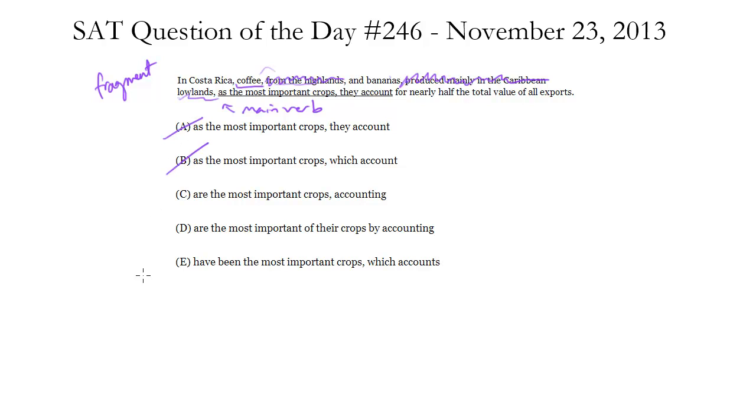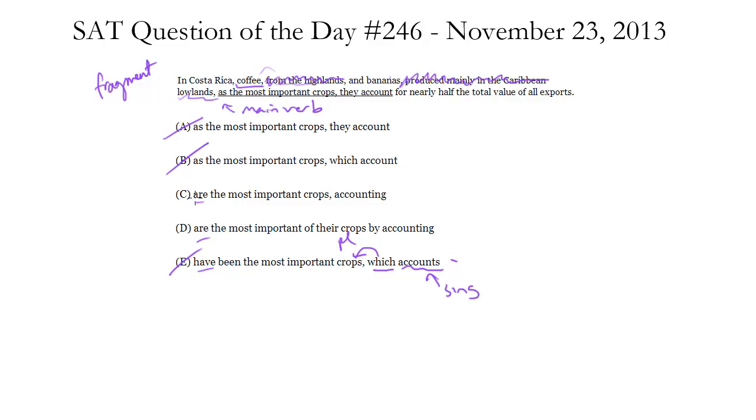So notice A and B both make the same error, so we can get rid of those. C, D, and E all have a main verb, are, and have. Let's check out the have. Coffee and bananas have been the most important crops, which accounts for nearly half the total value. Now notice which is got to refer to the crops. And notice that can't be because this is singular and crops is plural. And it also doesn't make sense to say that it's the crops that account for nearly half the total value. It's the fact that coffee and bananas are the most important crops that accounts for that fact. So in any event, get rid of E.